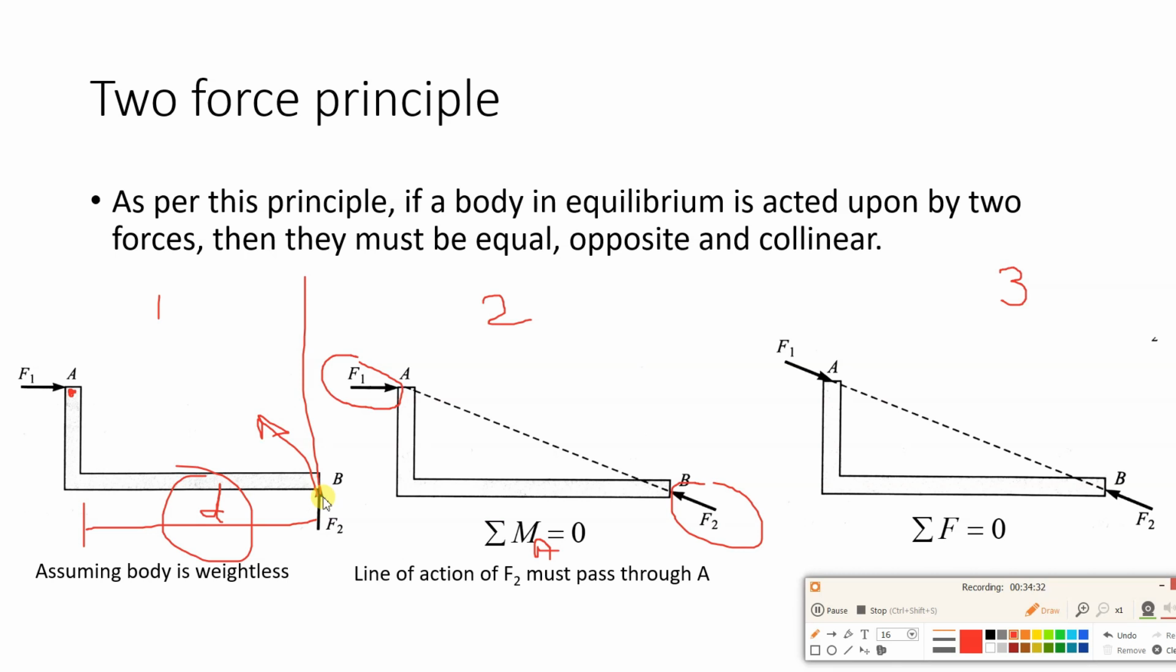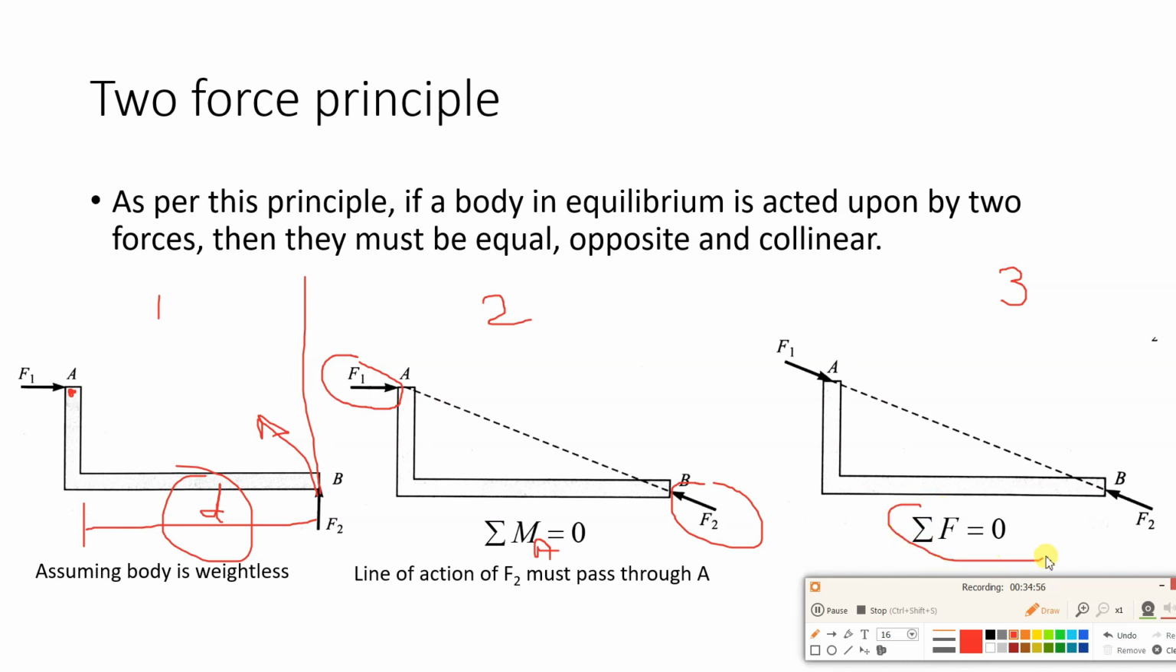So we have changed the direction of F2 so that the perpendicular distance of the force from the moment center is 0. Only then will we get the summation of moment about point A equal to 0. That is why I have written here, line of action of F2 must pass through A. Okay, now see the third diagram.